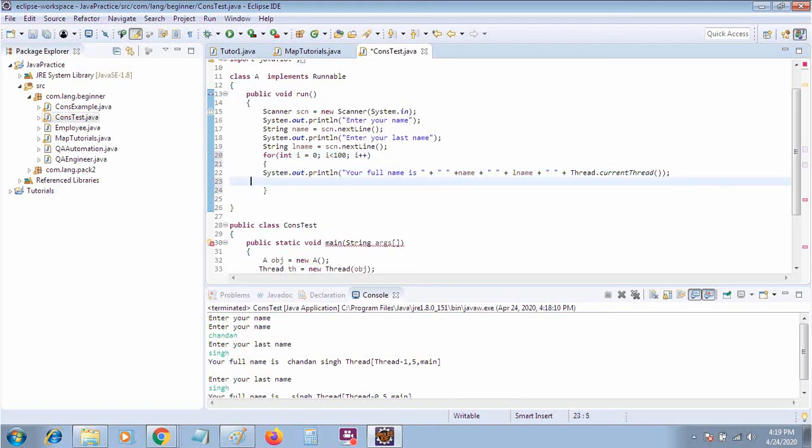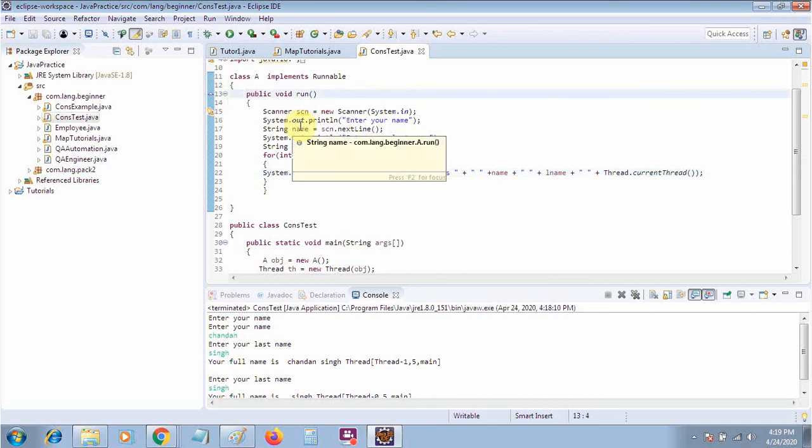To avoid the situation where multiple threads are accessing the same method or same resource, we use the synchronized keyword. Simply write synchronized here.